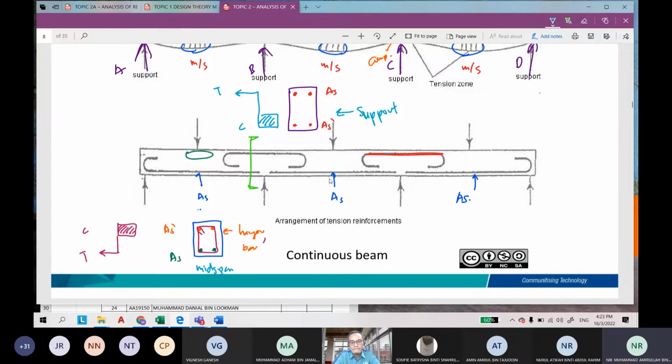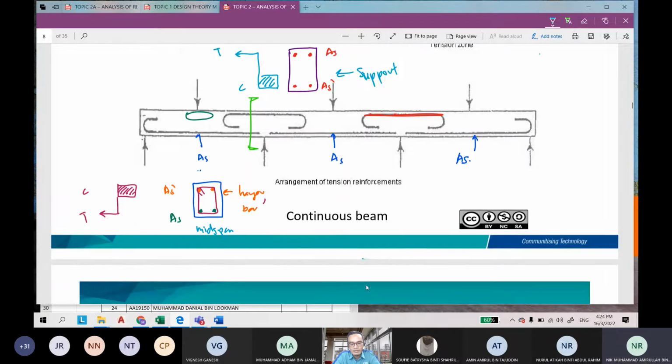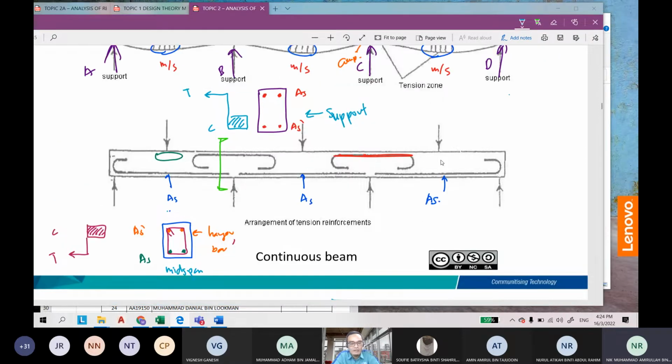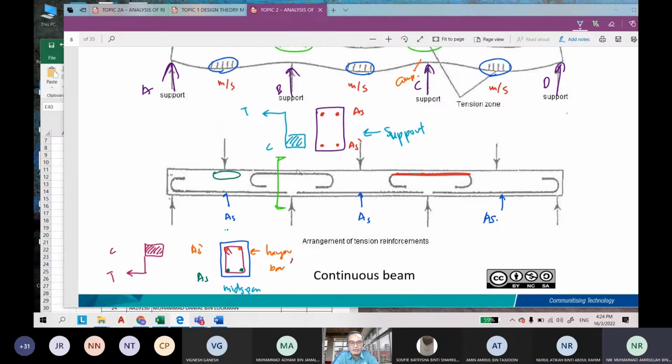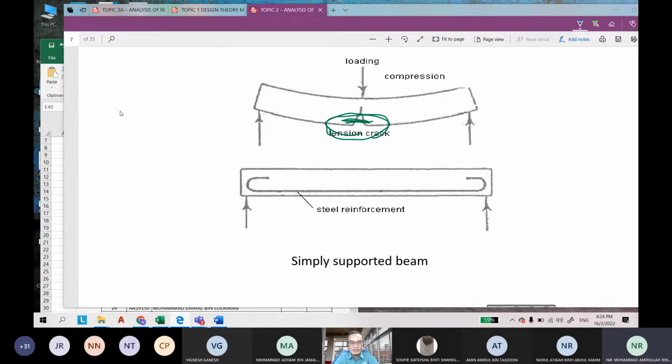So, how about if you have cantilever? Do you know what is cantilever part? This is continuous beam. And simply supported beam, this one, only one span. This is a span, we call it a span. This one to this one, support to support, we call it a span. So this is only one single span beam.